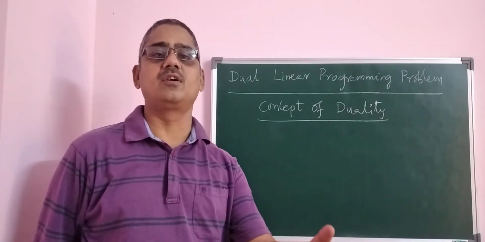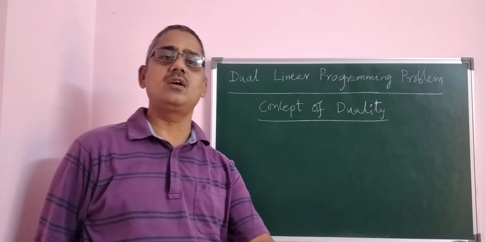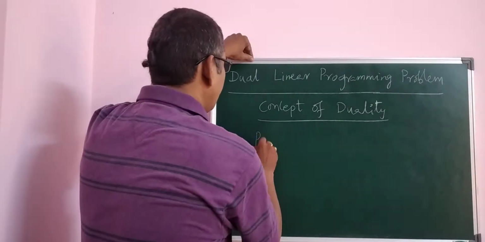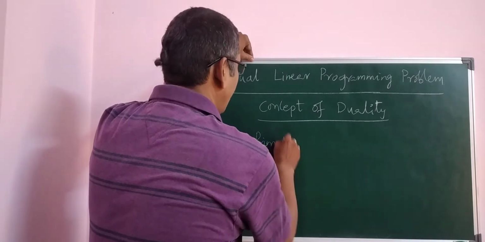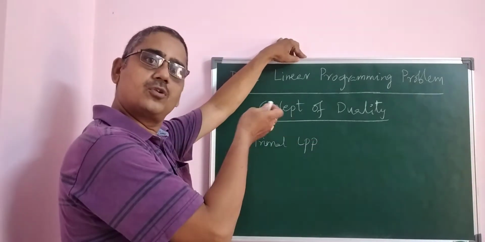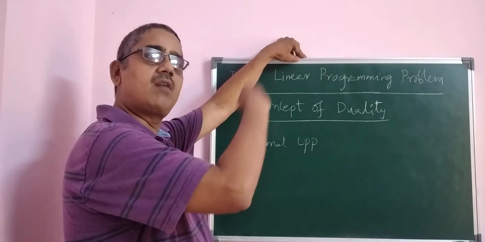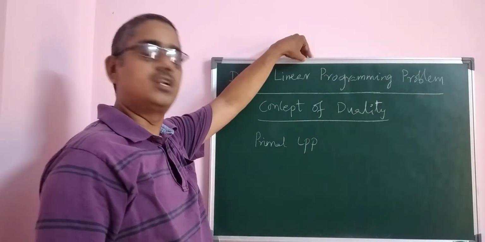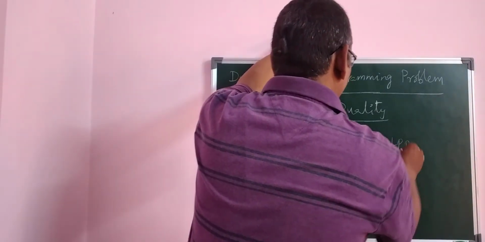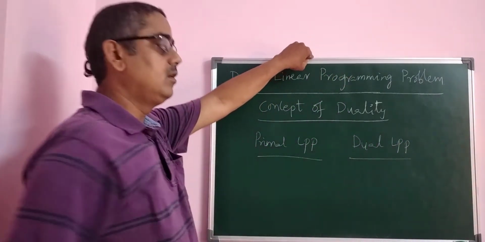The original problem is called primal linear programming problem, primal LPP. And associated with the primal LPP, if you have another LPP, that is called dual LPP. So these two are called a pair.